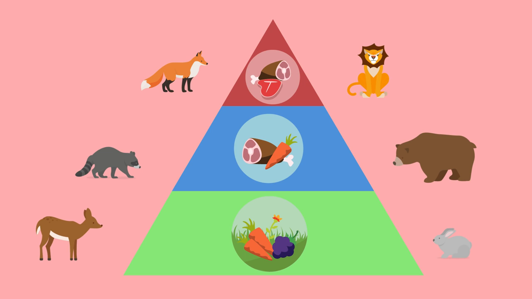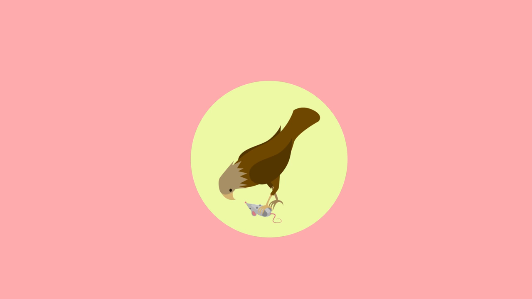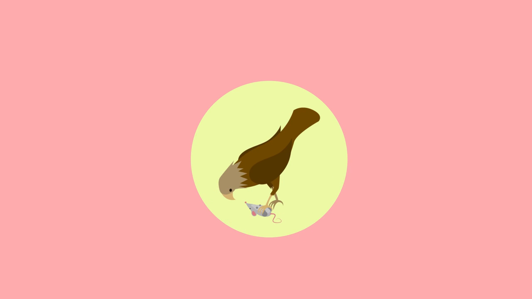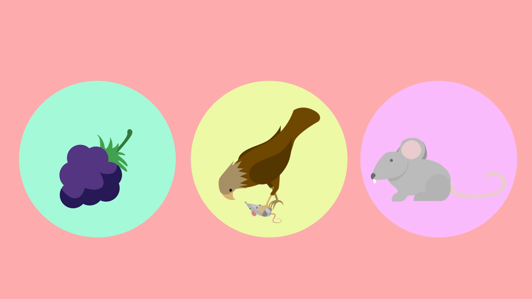A direct interaction between trophic levels usually takes the form of one organism consuming another, such as when hawks eat mice. An indirect interaction can be a bit harder to see, but often occurs when there is an intermediate step involved between two trophic levels interacting. Using the previous example, berries frequently consumed by mice are able to grow better as a result of the hawks eating those mice. In this example, the interaction is the hawk aiding the berries' growth by consuming the mice that eat them. Which trophic level do you think has the most direct interaction with other trophic levels?